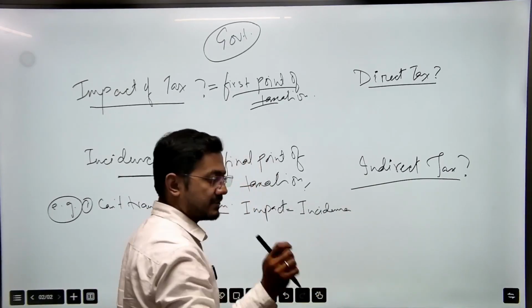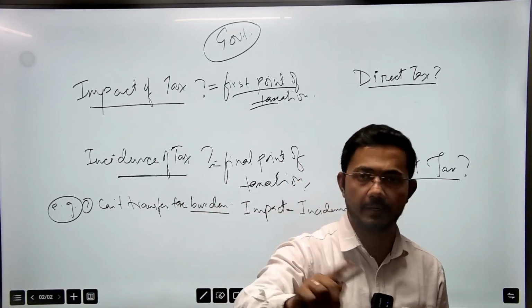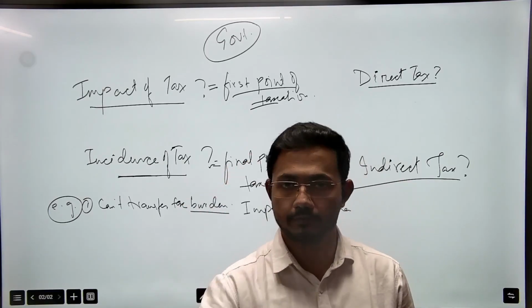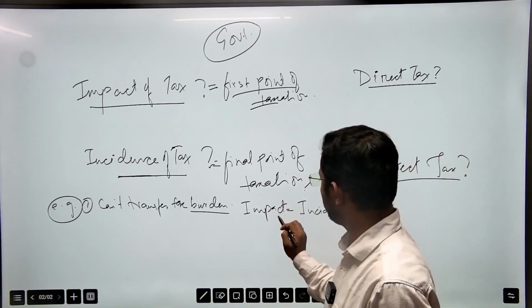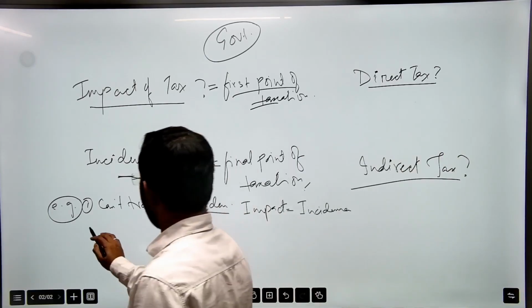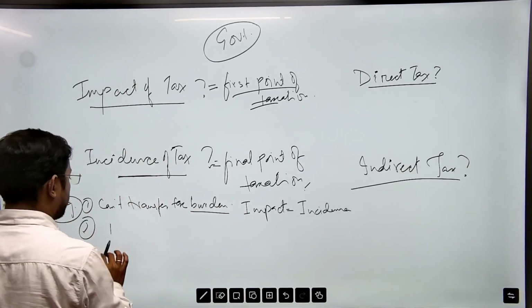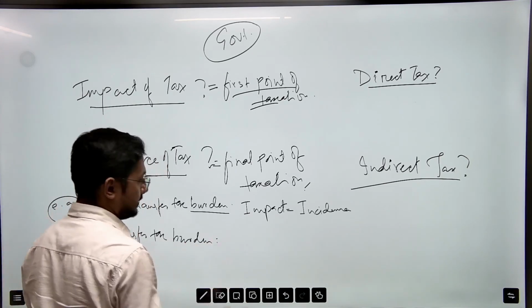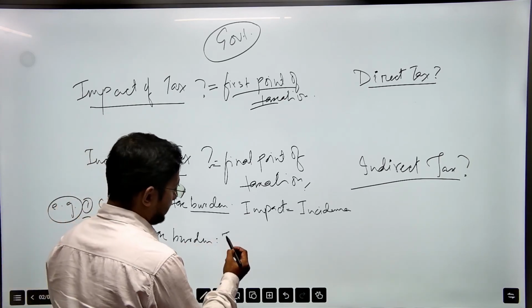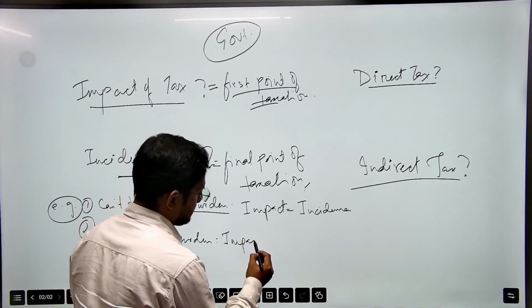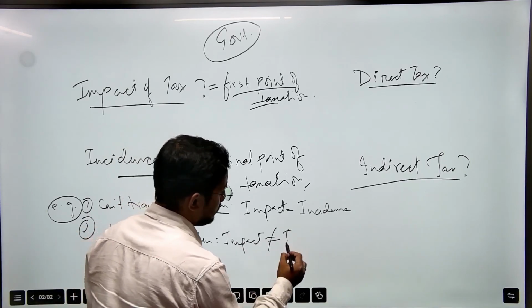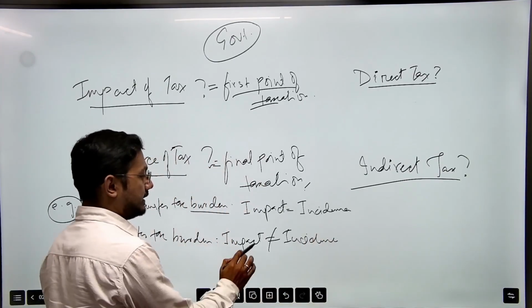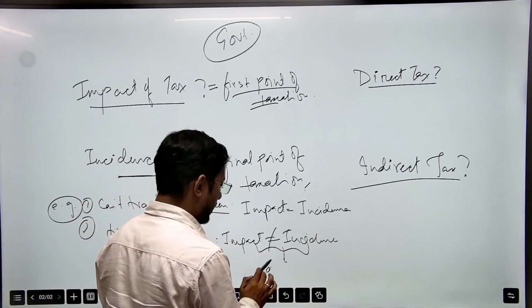The government has claimed money from you, you have paid, but you cannot transfer the burden. That means you are the ultimate bearer of the tax. And in our second example, you can transfer the tax burden. It is where the impact and incidence are not equal. Impact lies on one person and incidence lies on a different person or different point.